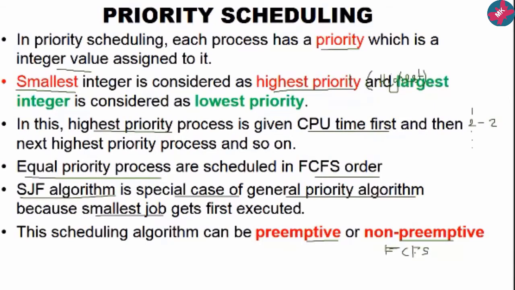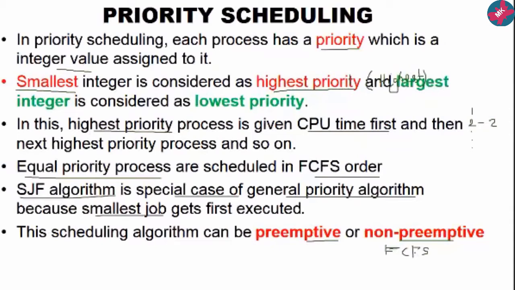Now I will try to explain this concept with a real-life example. Priority is an integer number, and whichever process has the lowest number will have the highest priority. Suppose I am stuck in traffic, roads are blocked, and an ambulance comes. The ambulance will be given higher priority to pass.